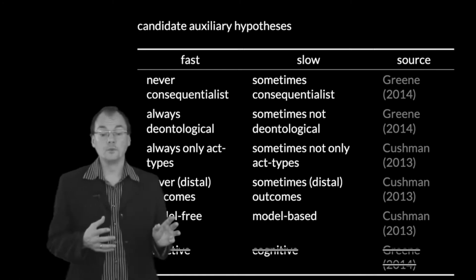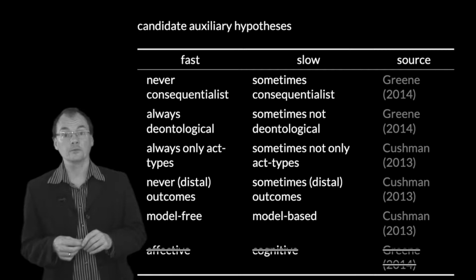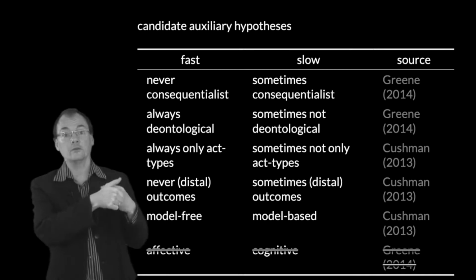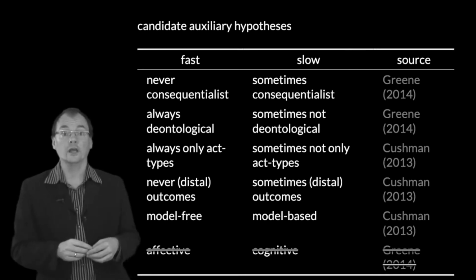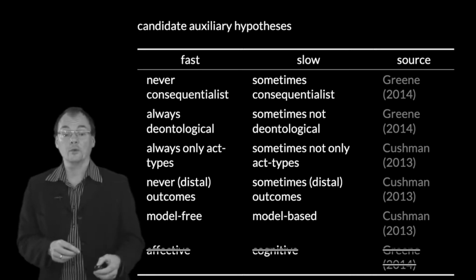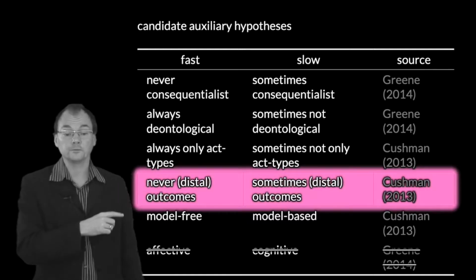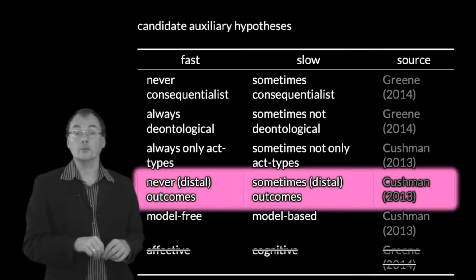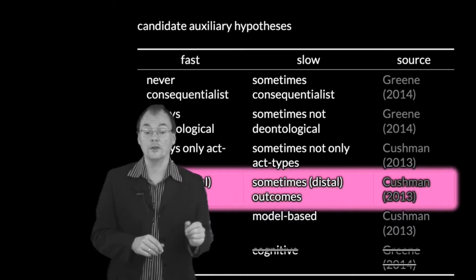And now we've still got in play here five candidate auxiliary hypotheses. Given that we want our dual process theory to generate maximal predictions, greatest chance of being false, on the basis of fewest assumptions, I don't think we should accept all of them. I think we should aim to accept just one of these assumptions. It's quite difficult to pick one, but I've thought about this, and my personal choice here, thinking about the evidence, is this. We're going to suppose that the fast process never computes distal outcomes, but the slow process sometimes does so. I'll refine that slightly for you in a second.